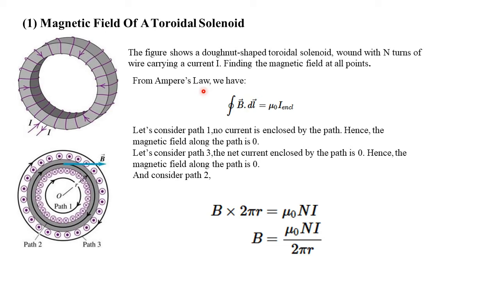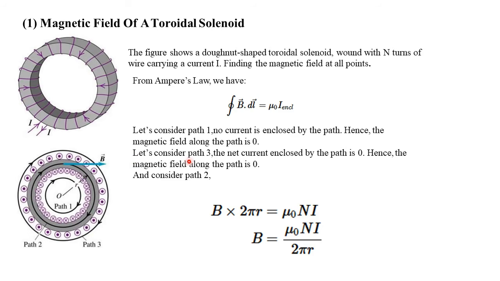We have to find the magnetic field at all points. From Ampere's circuit law, we already know that integral B dot dl equals mu 0 into I enclosed. Let us consider path 1. No current is enclosed by this path 1. Hence, the magnetic field along the path is 0. The current is 0 and the magnetic field is also 0.